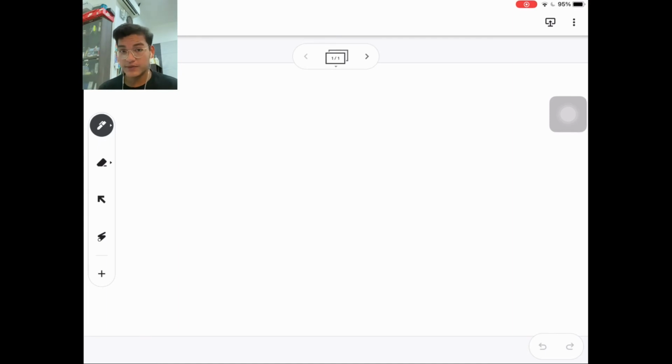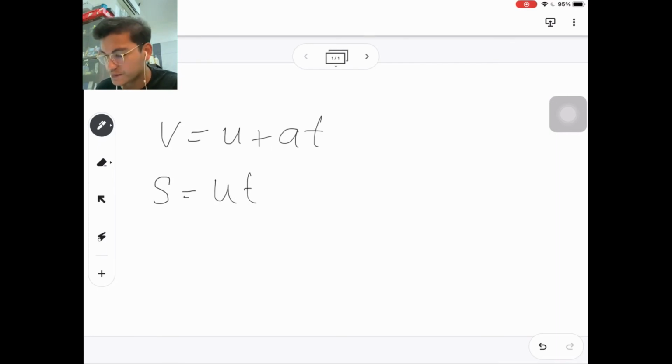For this subtopic, we are introduced to 3 equations. The first one is v equal to u plus at, as we always call it. And then the second equation, s is equal to ut plus half at squared.